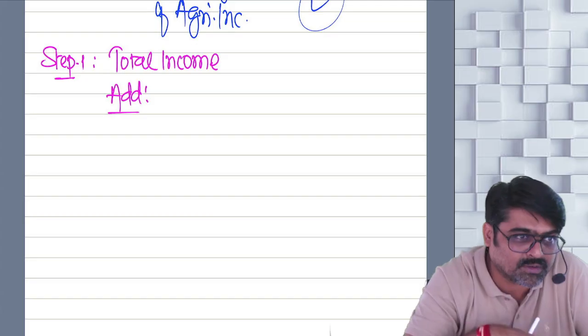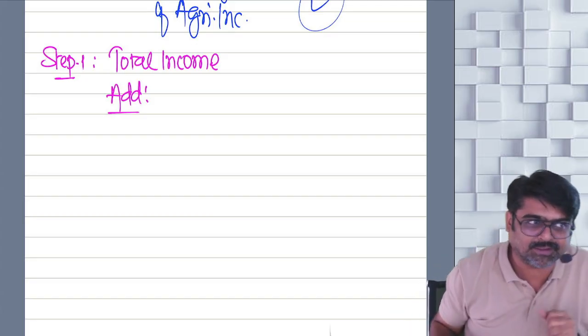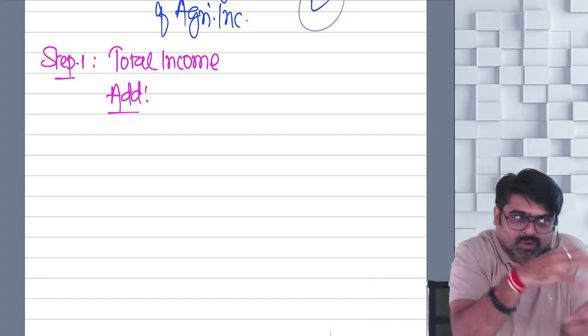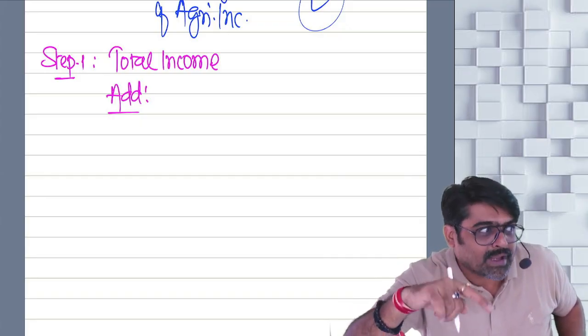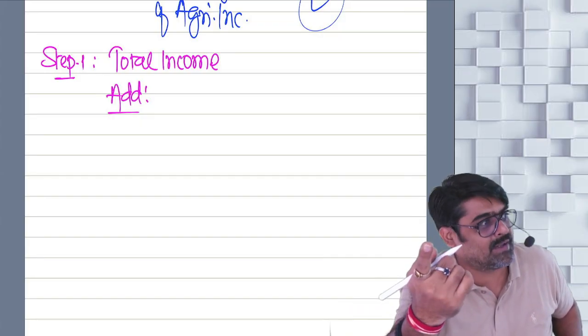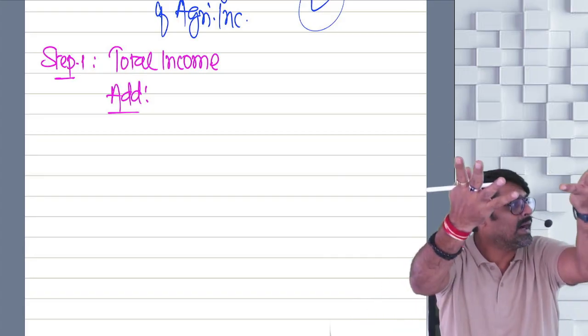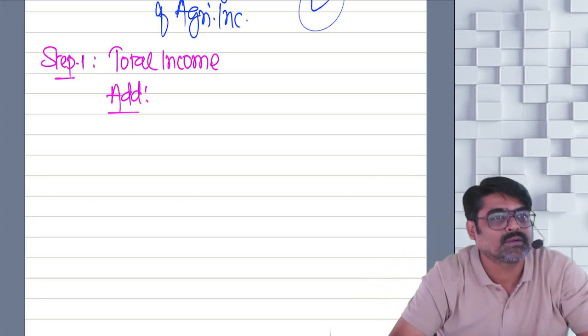Why are we doing this, you know? Because up till now you are covered by a slab rate of 20%. The moment we add agricultural income to your total income, your total income will increase and we will be able to calculate the tax on your income at higher slabs. So from the 20% slab, you will be thrown to a higher slab, 25% or 30% slab.